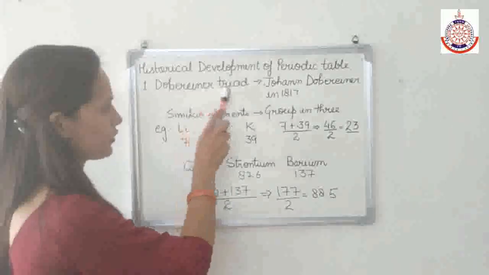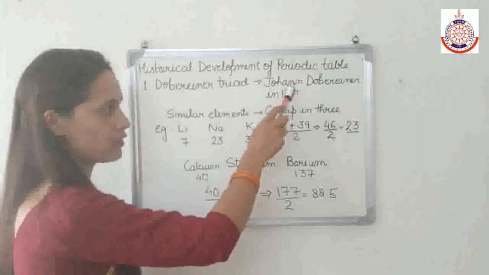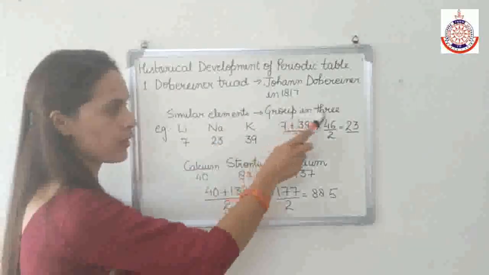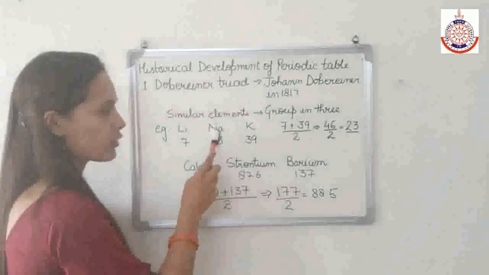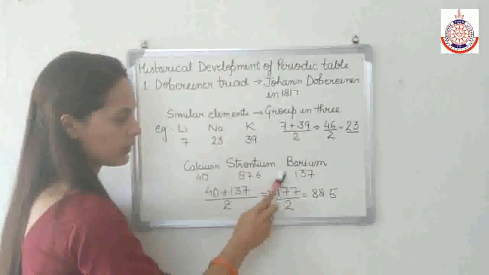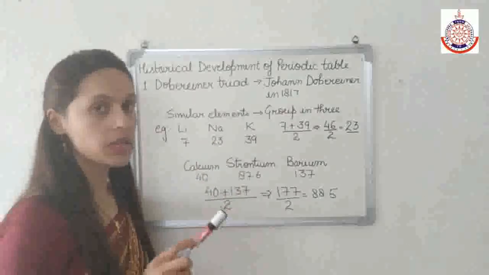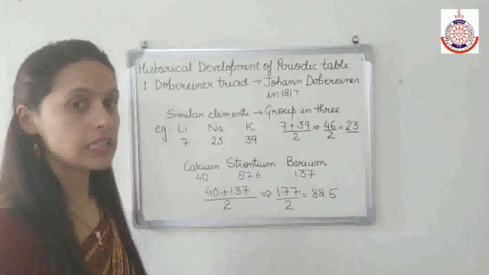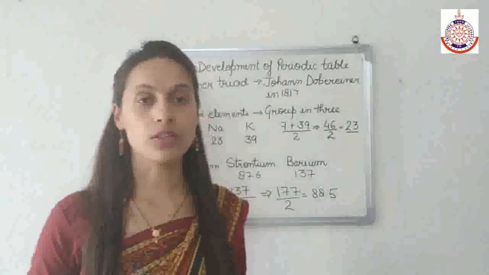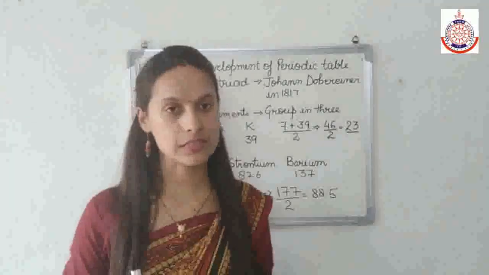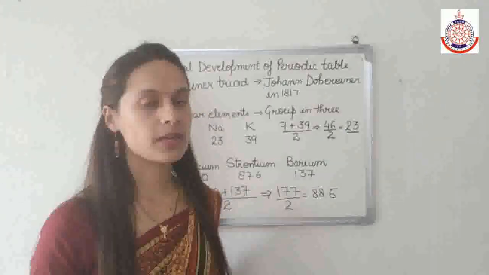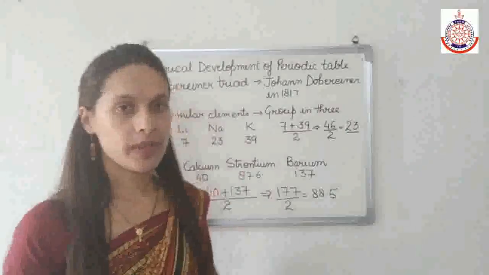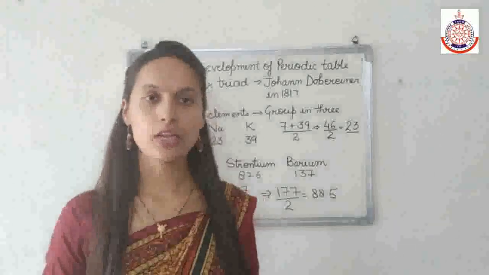So the Dobereiner triad was given by Johann Dobereiner in 1817. He arranged similar elements in groups of 3 and showed that the atomic weight of the middle one is approximately equal to the arithmetic mean of the other two. But this concept of classification of elements was discarded because it was applicable only for limited elements. After Dobereiner, the attempt was made by Newland.